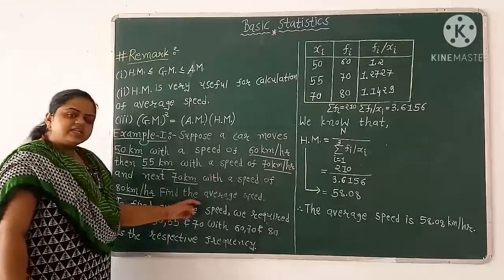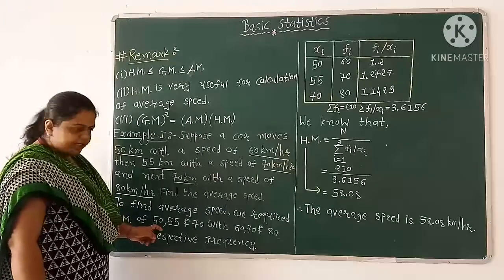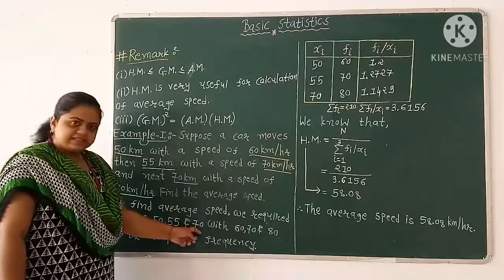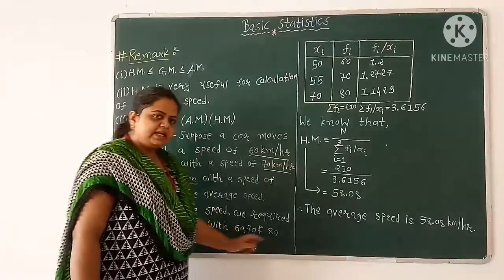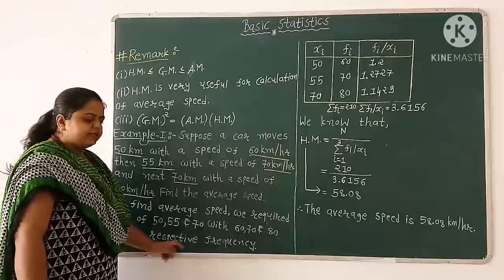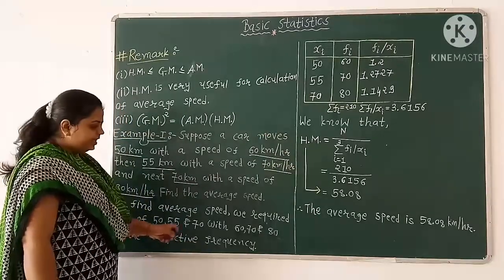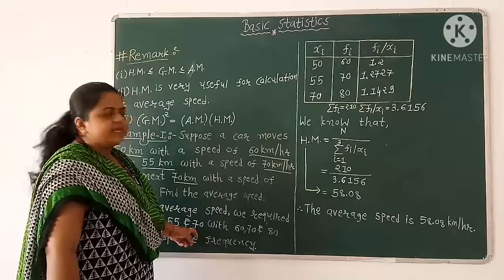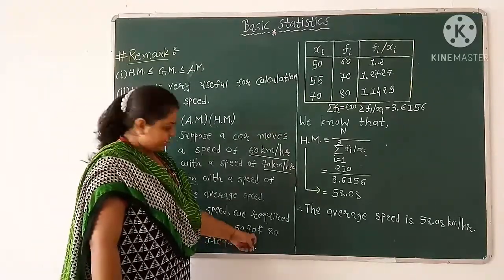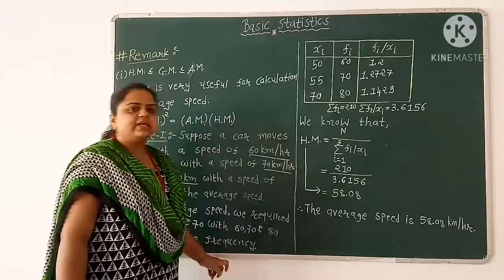To find average speed, we require harmonic mean of 50, 55 and 70 with 60, 70 and 80 as the respective frequencies. Here 50, 55 and 70 are our observations xi and 60, 70 and 80 are our frequencies fi.